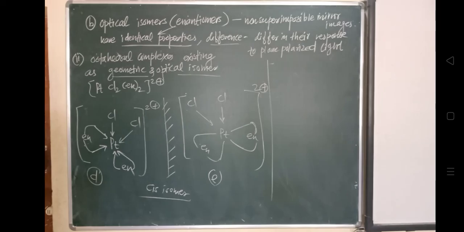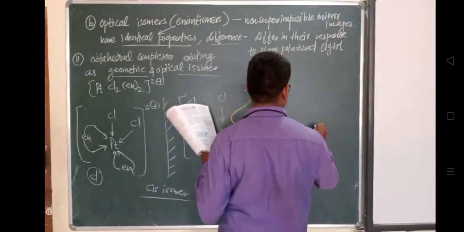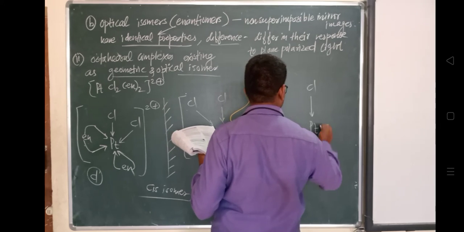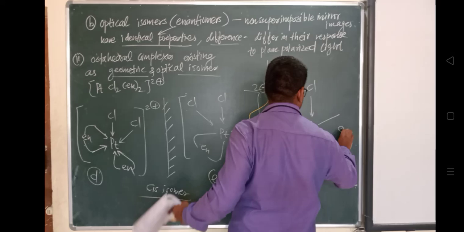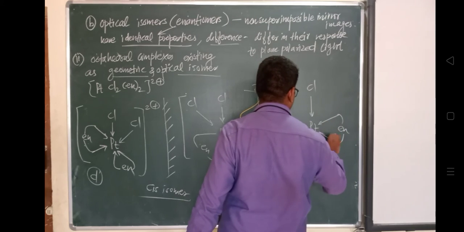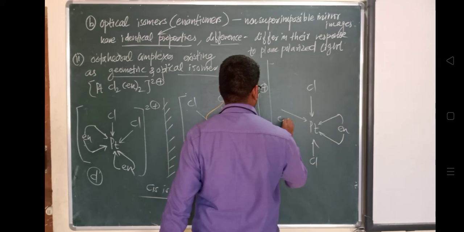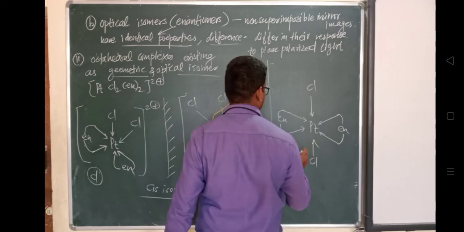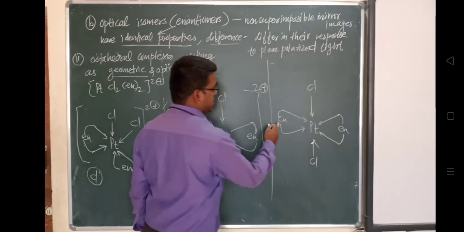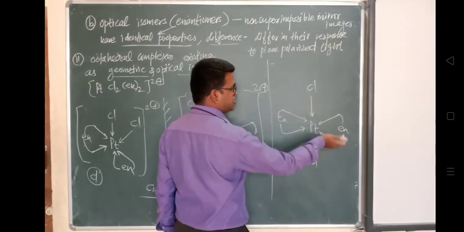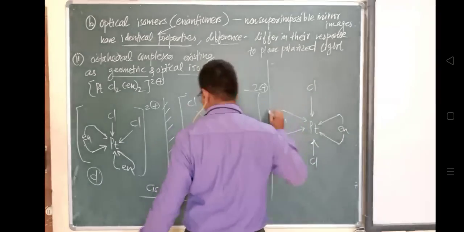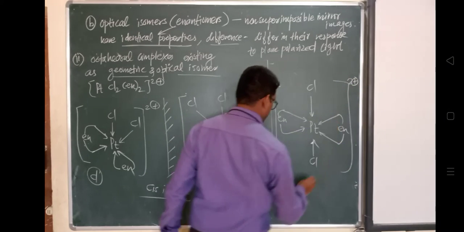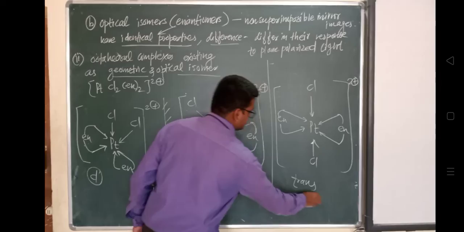Now, how can we show a trans isomer here? So this is the platinum. ये chlorine ऐसे दिखा सकते हैं हम लोग. This chlorine and this chlorine are opposite in direction, and this ethylene diamine, en, and this ethylene diamine are opposite to each other. They have a 2 plus charge. And if you look, this will look like a trans isomer.